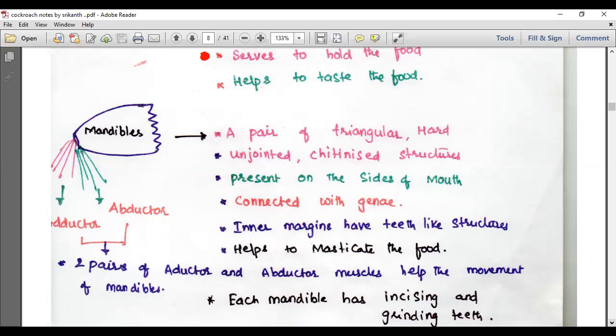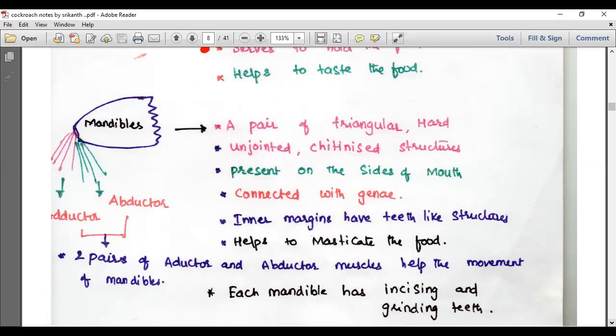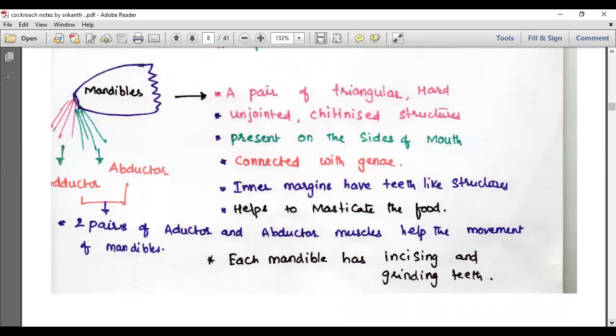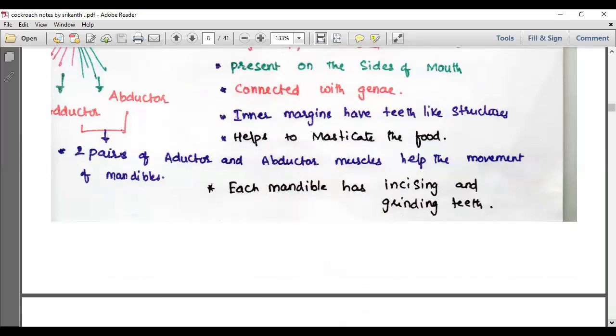Each mandible has incising and grinding teeth. The mandibles have incising and grinding teeth.